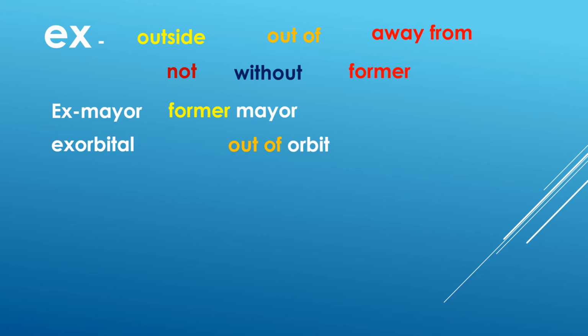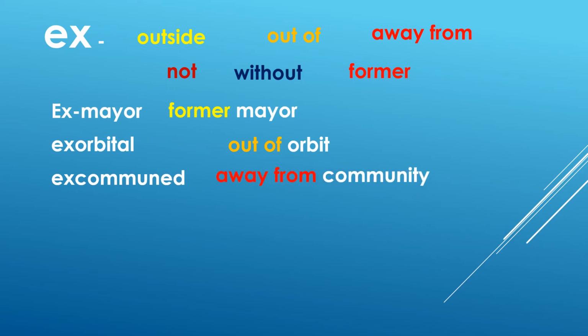Exorbital means out of orbit. So if you have maybe a satellite orbiting the Earth, and all of a sudden something goes wrong and it gets out of the orbit, so you have exorbital. These are fun words. Excommunicated, that means you are away from the community. We talked about people in Jesus's time that had leprosy, that disease that eats away at the skin. And so they were excommunicated because they did not want them with the rest of the community.